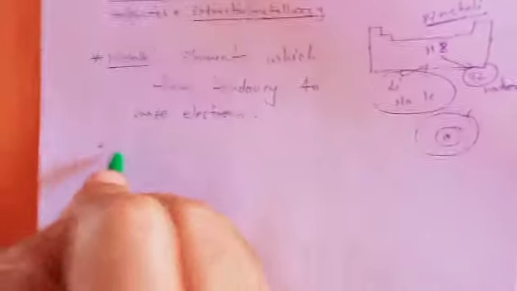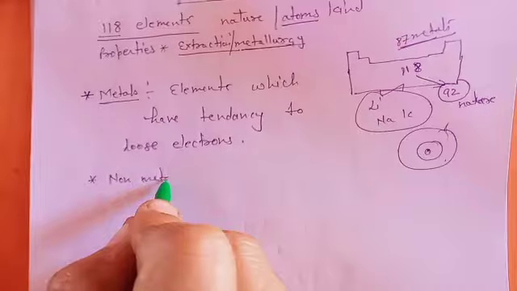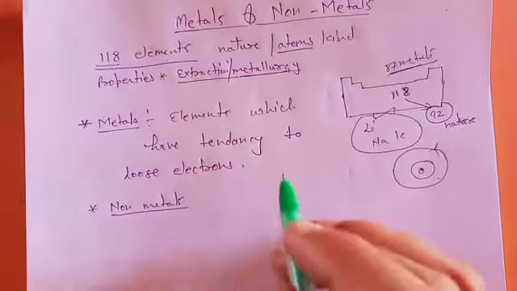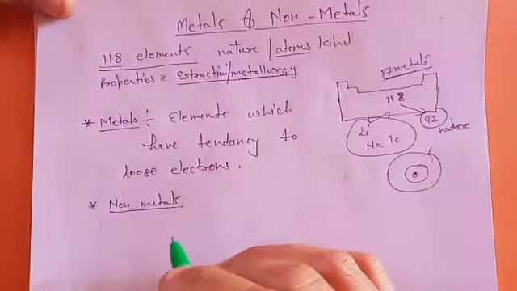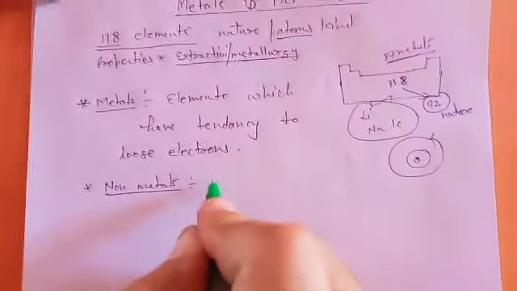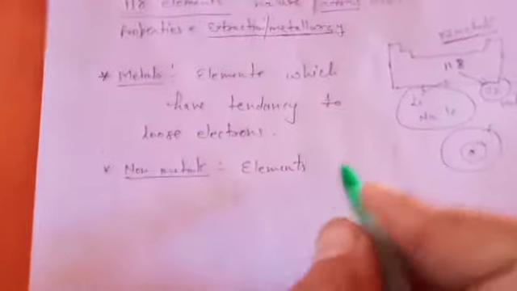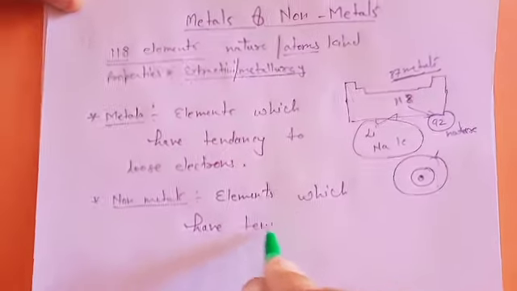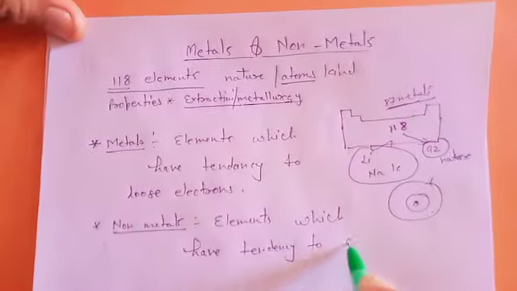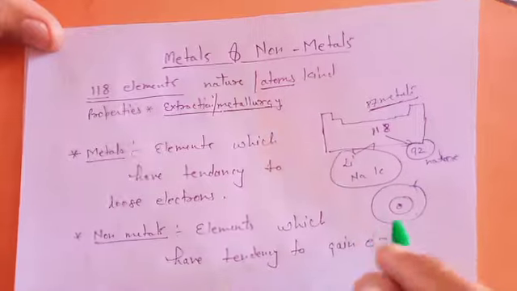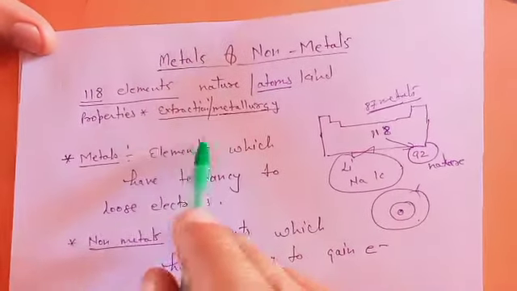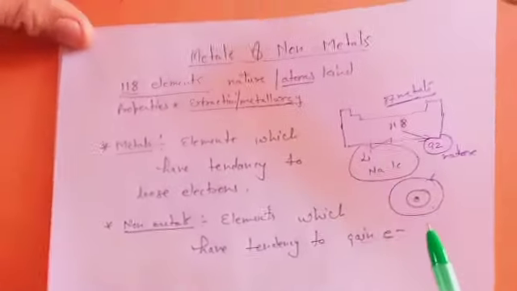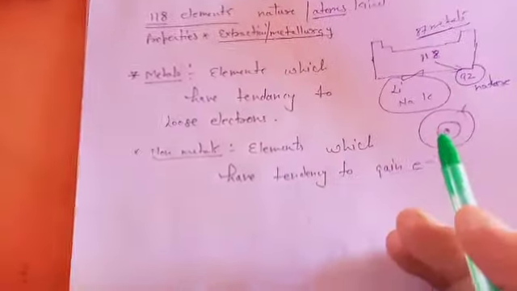And now, which elements are known as non-metals? Out of these 118 elements, how many are non-metals, and why are we calling them non-metals? Because these are those elements which have the tendency to gain electrons. Now we will talk about why atoms, or elements, lose electrons or gain electrons, why some are losing and some are gaining.